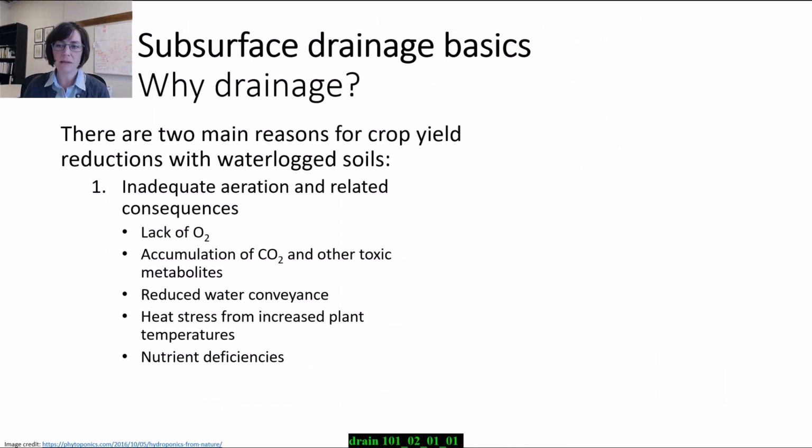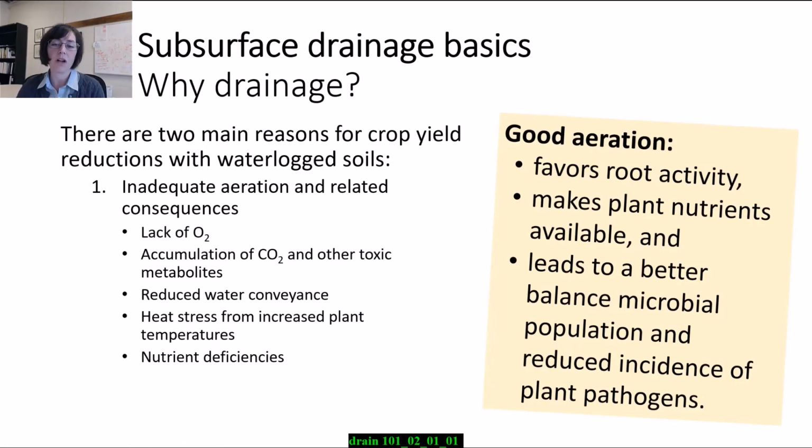So bringing it back to our text, poor aeration in the soil leads to a variety of related negative consequences, which you can read the bullet points there. But really the important thing is that you want good aeration. Good aeration favors root activity, it makes plant nutrients available, it leads to a better balance in the soil overall.